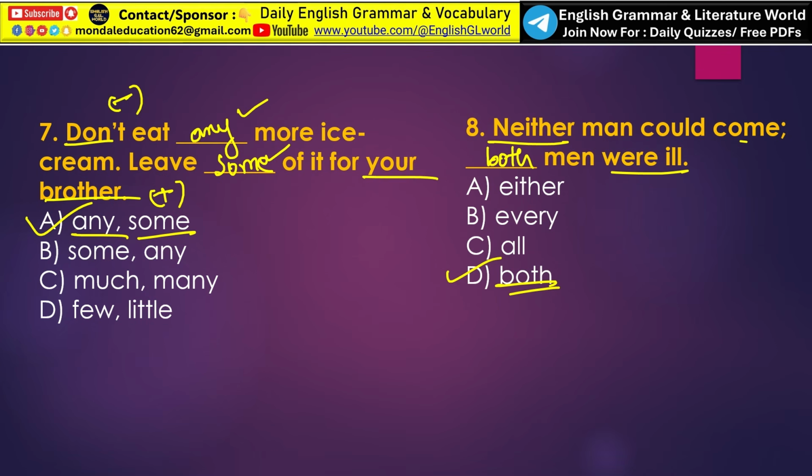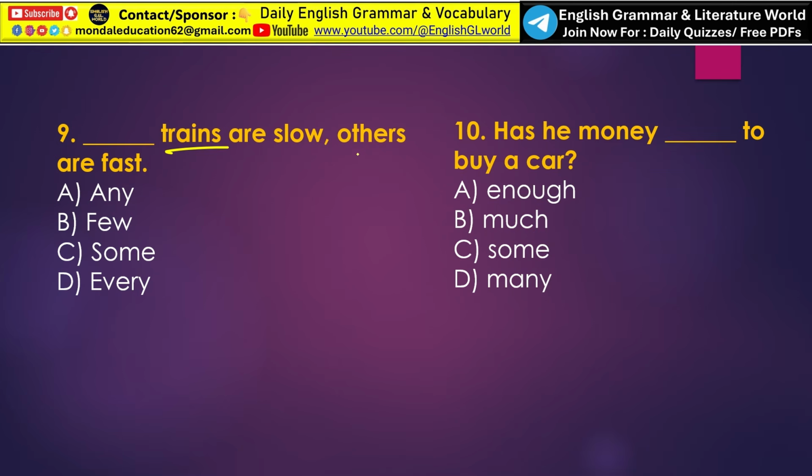Next, dash trains are slow, others are fast. Here, students, this sentence compares two groups of trains. One group is slow and another group is fast. So the suitable determiner is some. Some trains are slow and others are fast. So option C, some, is the correct answer.